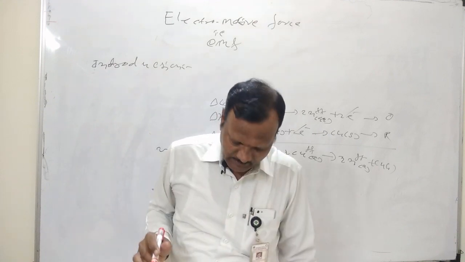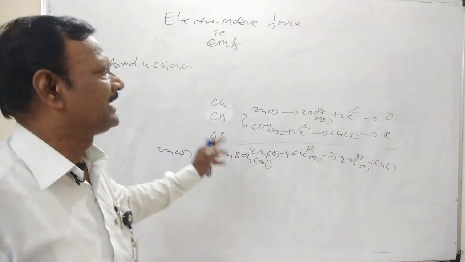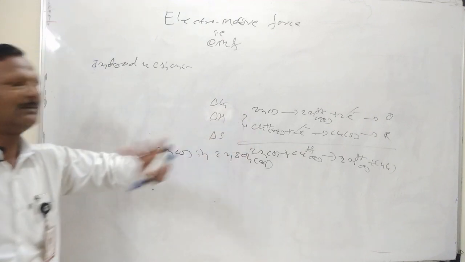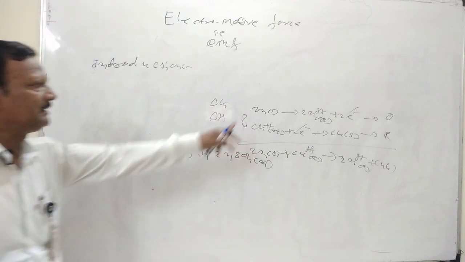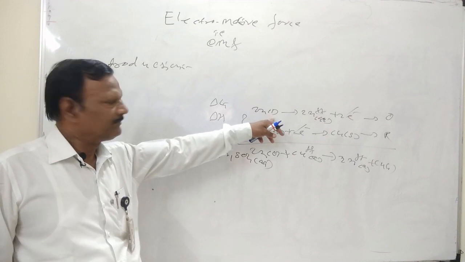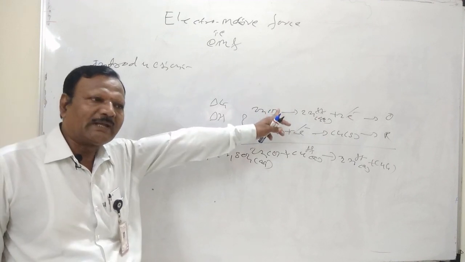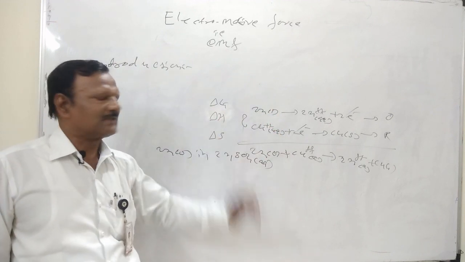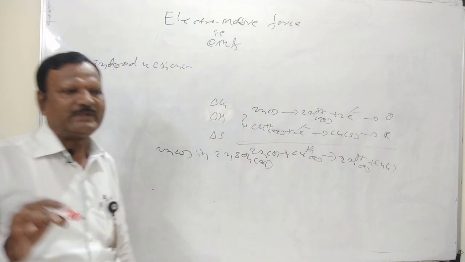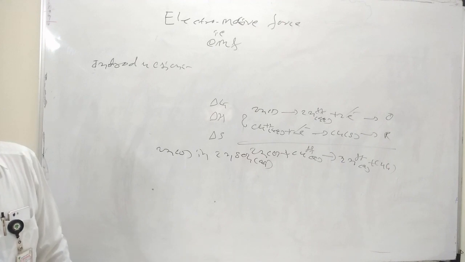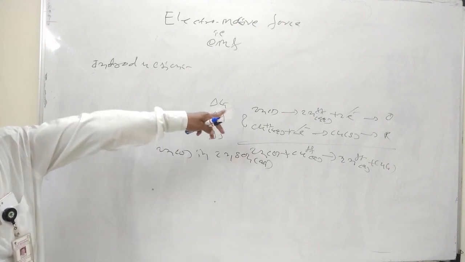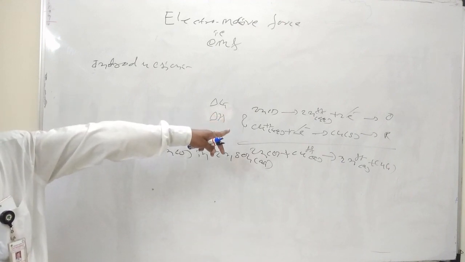Then another term appears, that is half cell. Let me also tell you about half cell. How? Zinc solid formation: Zn2+(aq) + 2 electrons. This is one half cell. We have to call this half cell a metal which conducts electrons. That appears as one half cell here, isn't it?